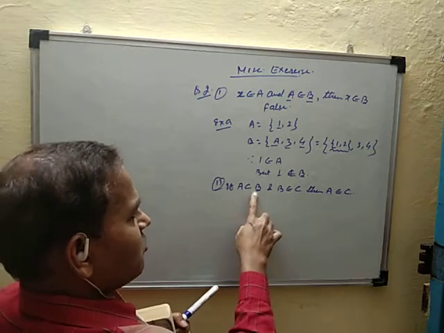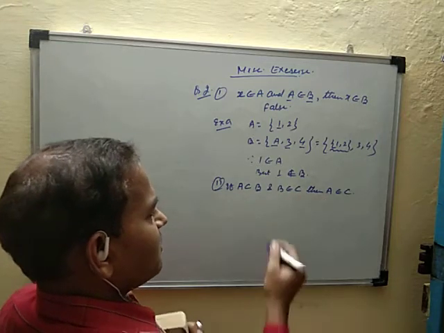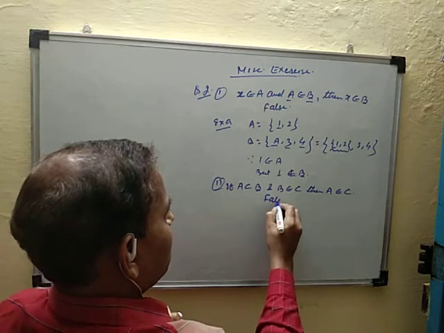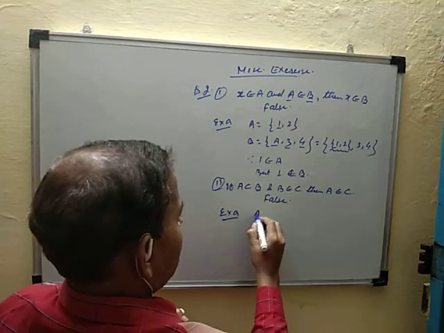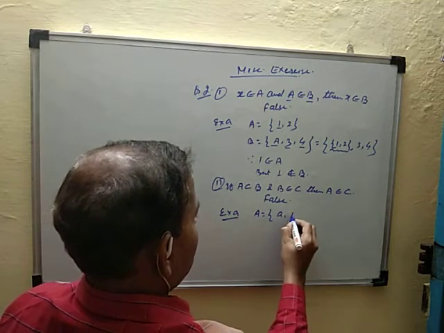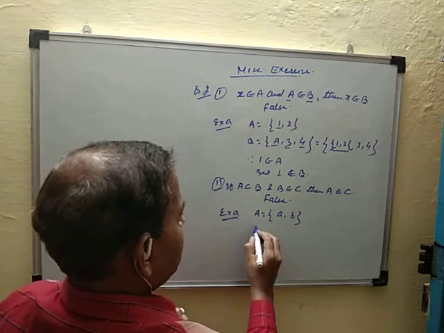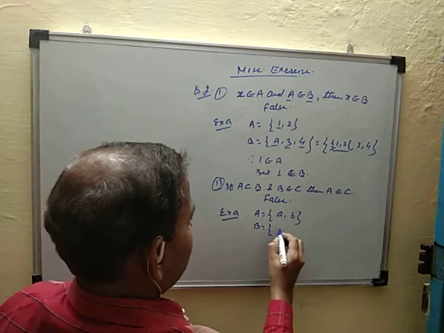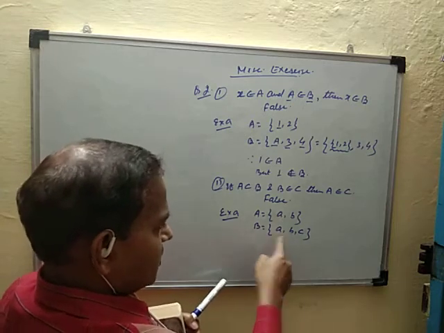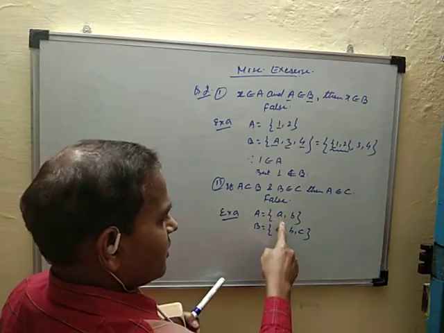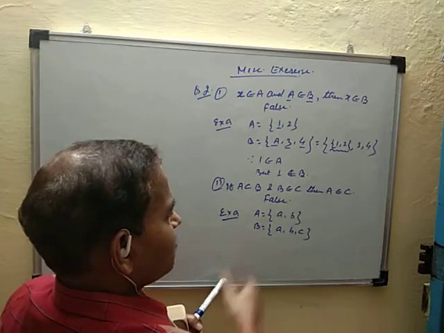Every element of set A belongs to B, and B is an element of C, then A belongs to C. This statement is also false, because for example, suppose A = {a, b} and A is a subset of B, that is, every element of A belongs to B. So suppose B = {a, b, c}. Since A is a subset of B, because every element of set A belongs to set B, and here C is a set such that B belongs to C.